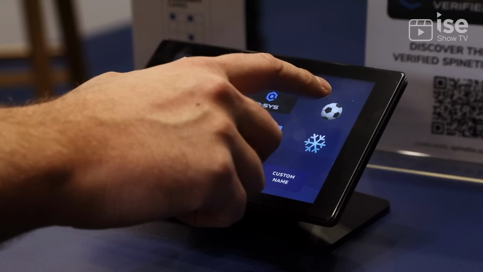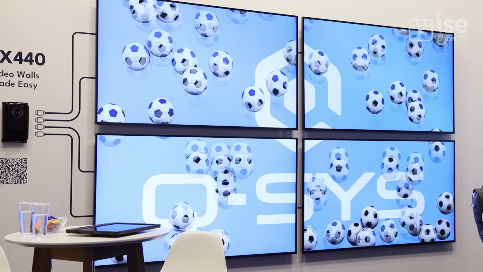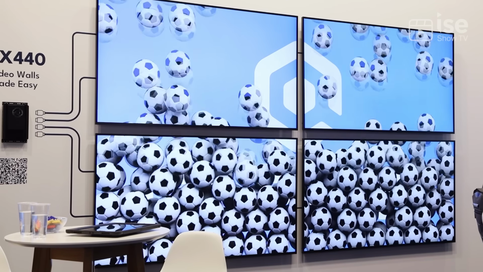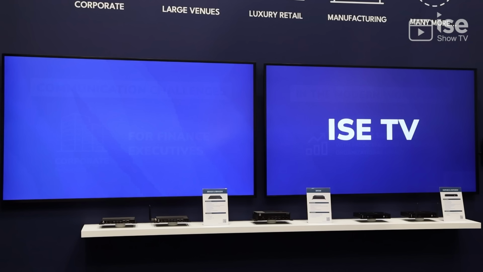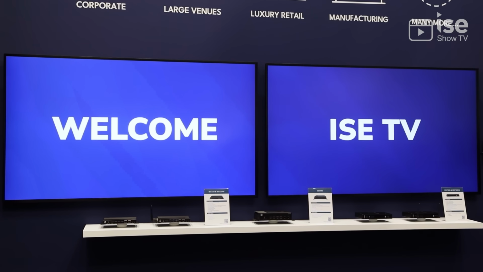We can also trigger alpha channel because Barcelona is the city of football. It's also possible to trigger some names for a personalized experience. So if I press ISE TV here, we have ISE TV on the screen.